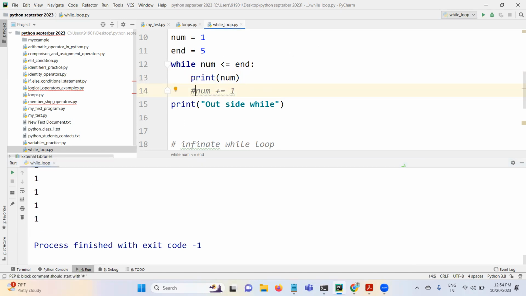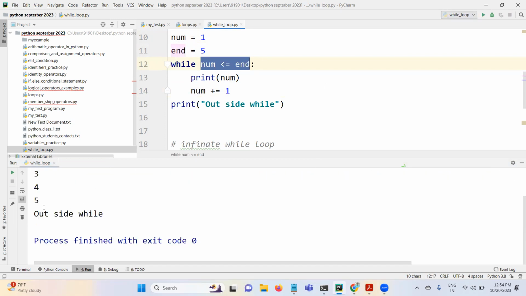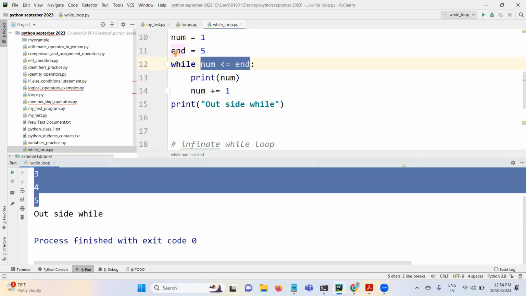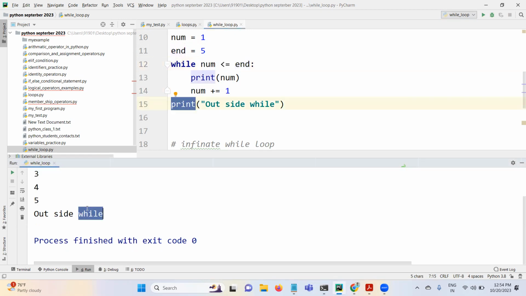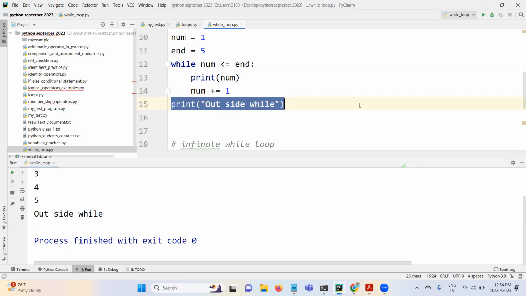If we do this, after 5, when num becomes 6, this condition is going to fail. So after 5 it fails, the loop terminates, and it starts executing the code outside the while loop block, right? Are you able to understand the use of this now?